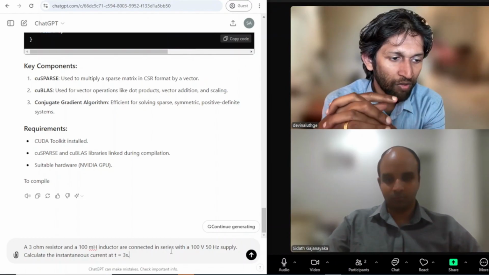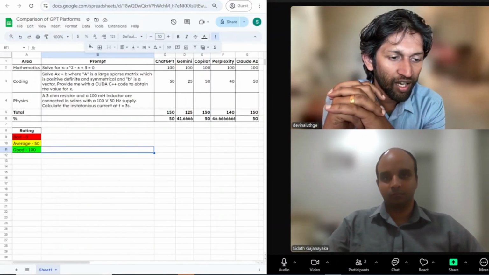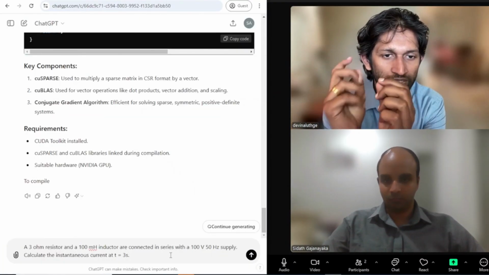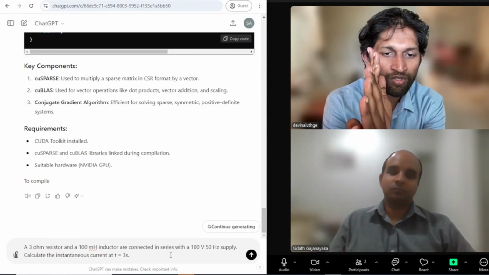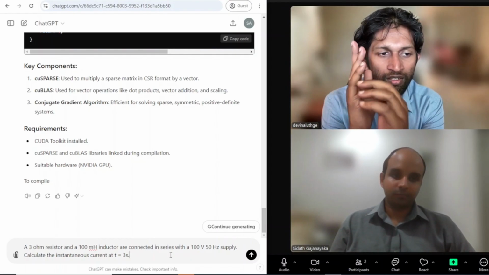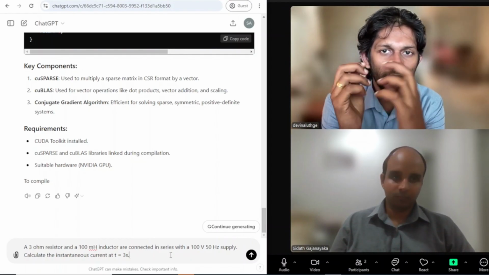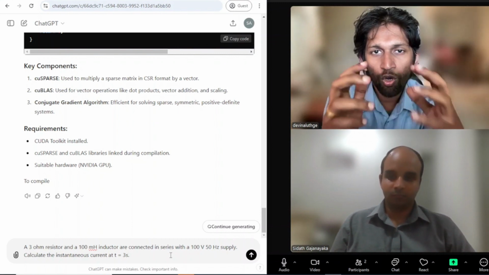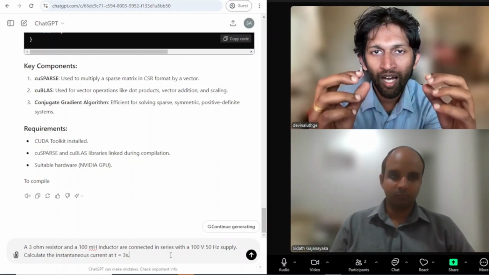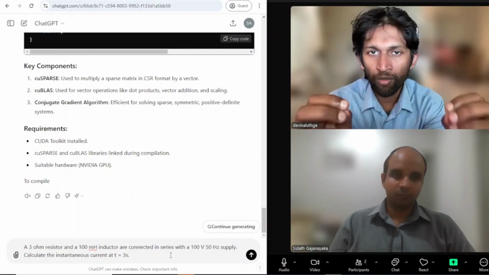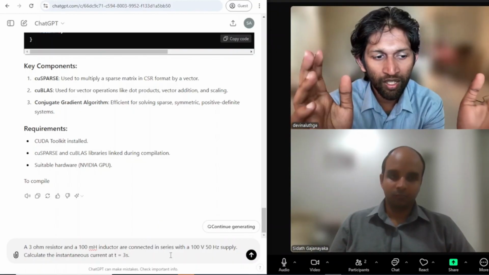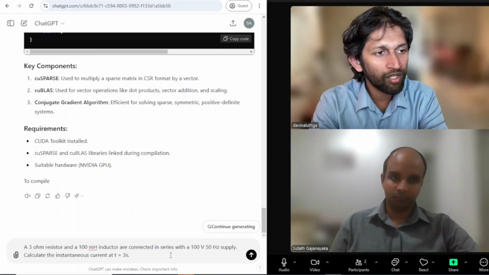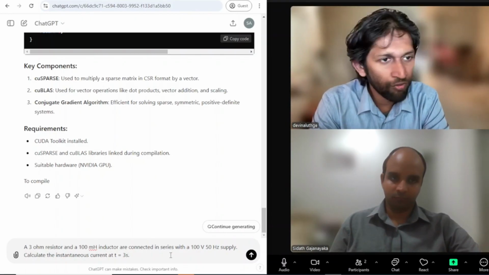So we are asking the instantaneous current value at the 3-second point, starting the value from 0. So it has to have the idea of complex numbers and how it works in electrical engineering, and it also needs to have the idea of trigonometry as well. So let's see whether these concepts are correctly executed in the 5 GPT models.